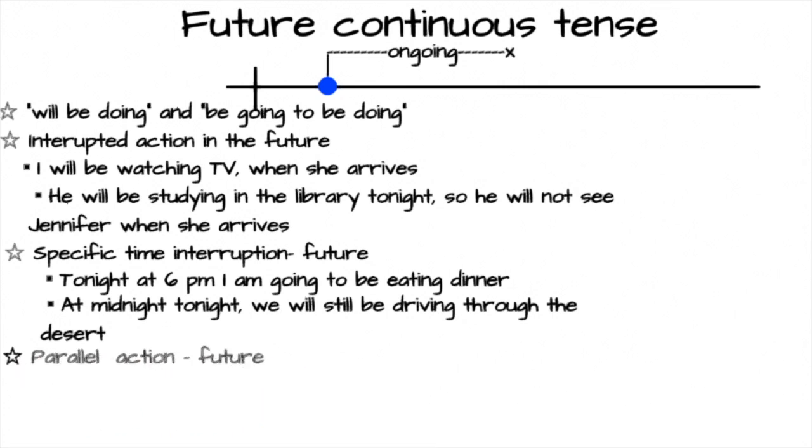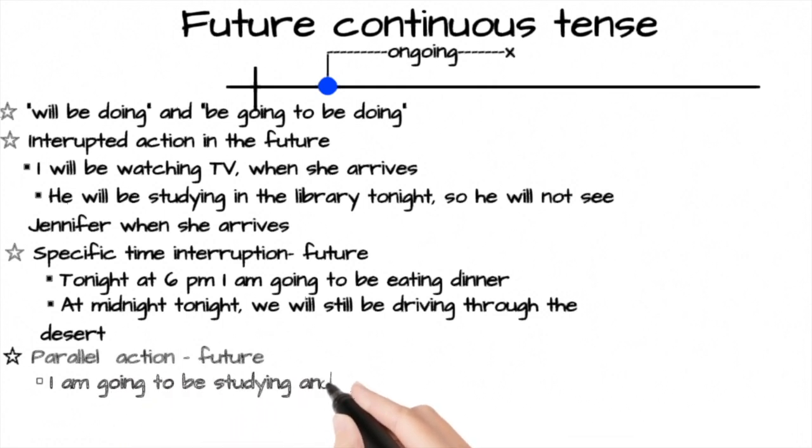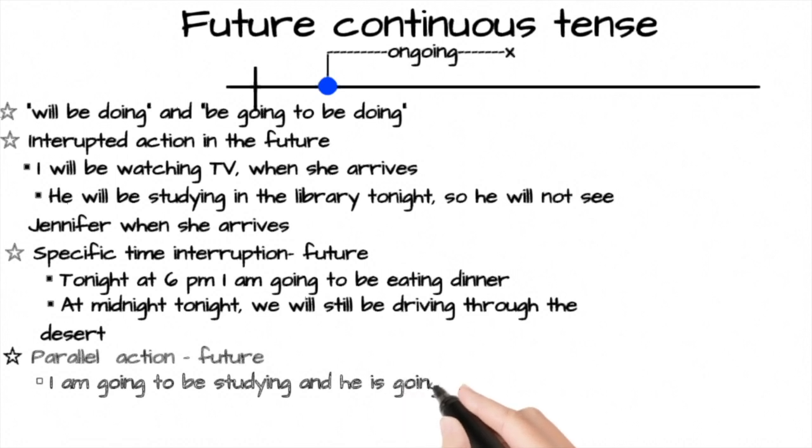It is also used with two actions in the same sentence. It expresses the idea that both actions will be happening at the same time. So the actions are parallel. For example, I'm going to be studying and he is going to be making dinner.